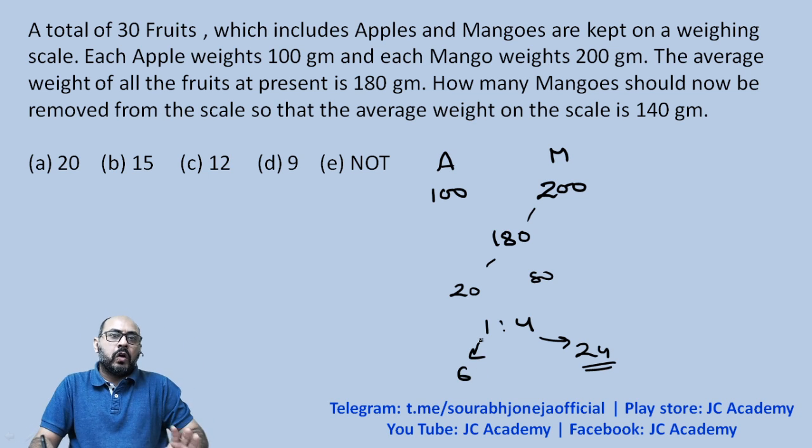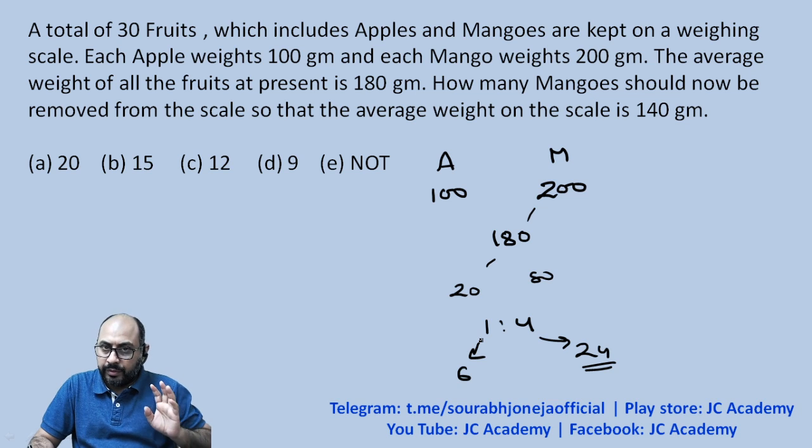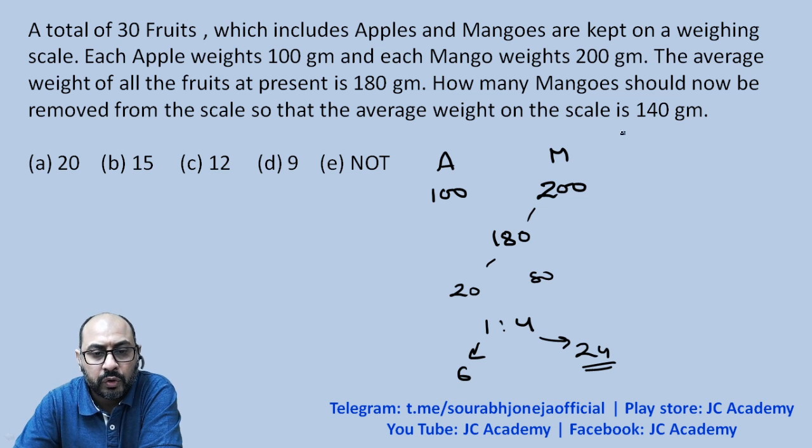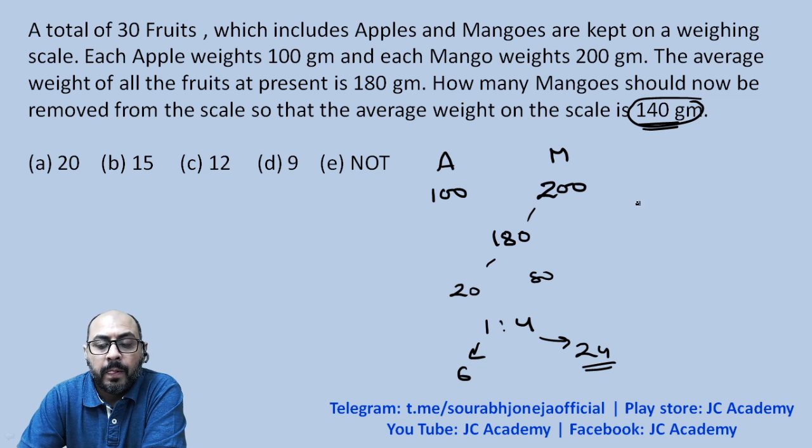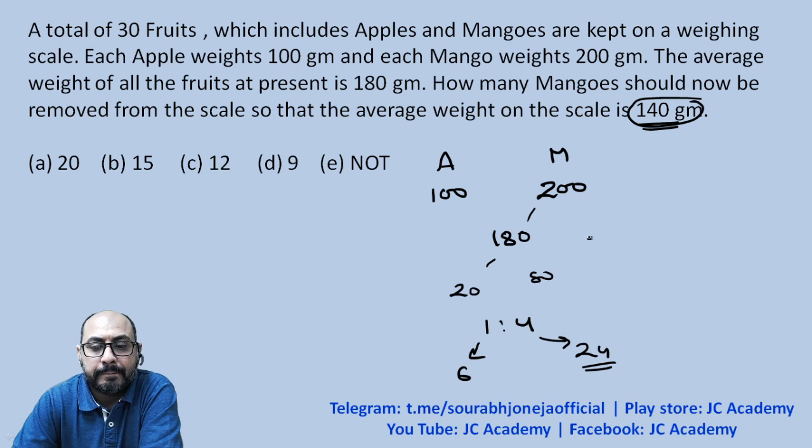As of right now, all the 30 fruits, we got 6 apples and 24 mangoes, right? So we have to remove from the weighing scale how many mangoes so that the average weight comes out to be 140. So now what do we do? The total weight is 180 into 30.